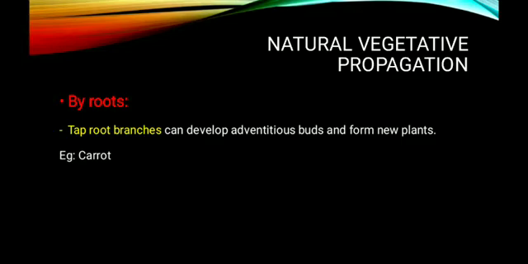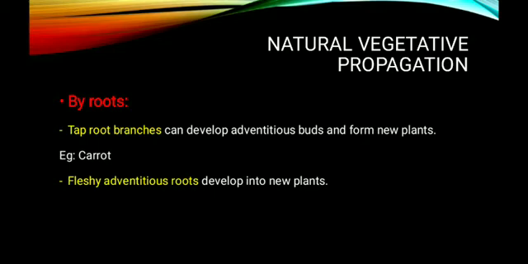At the same time, the taproot branches can develop adventitious buds also, and such adventitious buds can develop as new individuals. The best example is carrot. The next one is fleshy adventitious roots. These fleshy adventitious roots develop into new plants, and the best examples are sweet potato, dahlia as well as asparagus.